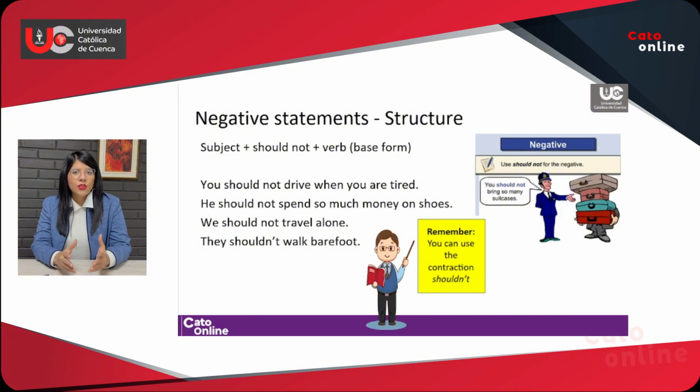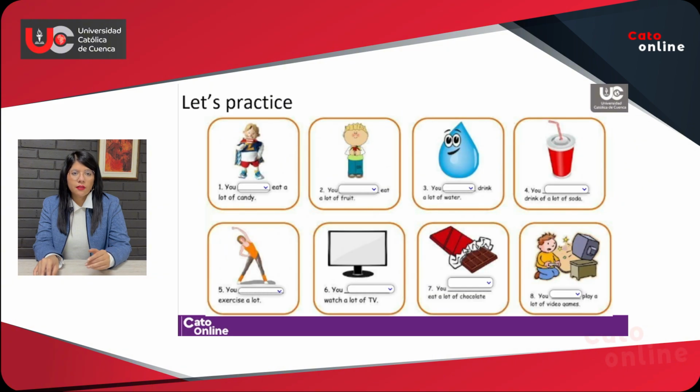As you can see, you can also use the contraction shouldn't, which is the combination of should plus not. And then we have one more example. You should not bring so many suitcases. So for negative statements, remember to use should not or shouldn't followed by a base form verb.